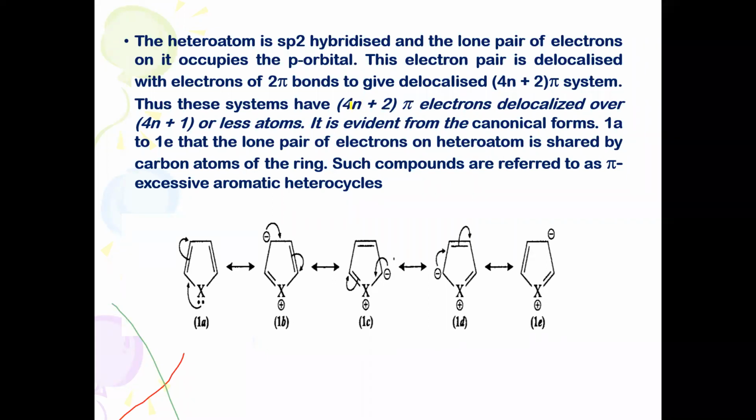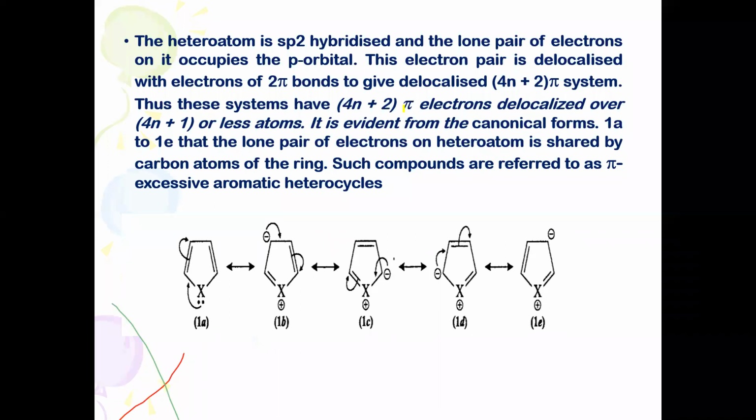I hope you have studied the characteristic properties of n in BSc second semester. It may represent the monocyclic character, the number of electrons in the non-bonding orbital and so on. When n is equal to 1, it represents 6 pi electrons. Whenever a compound obeys 4n plus 2 pi electron or Huckel's rule, when n is equal to 0, 2 pi electrons, then we can call it aromatic. n equal to 1, 6 pi electrons, aromatic. When n is equal to 2, it is 10 electrons, and we can say it is aromatic.